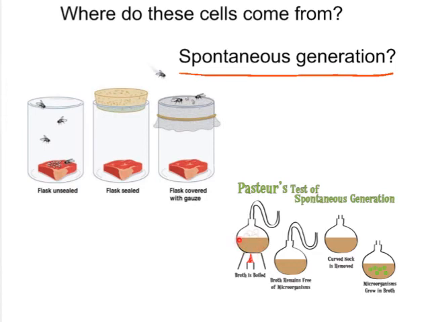He boiled the broth right here, and he made this curved glass so that the microorganisms would maybe be able to get in here, but they would not be able to get up past this curve and into his broth. The broth remained free of microorganisms. As a matter of fact, the broth remained free of microorganisms for over a year. And then when he broke the neck on the flask, lo and behold, microorganisms came in.